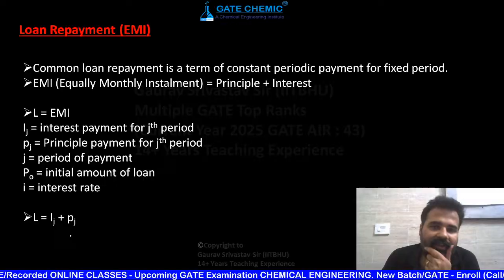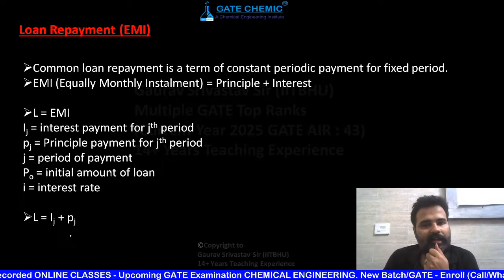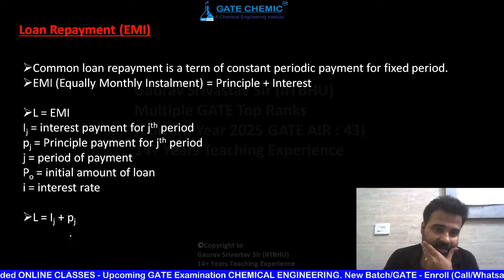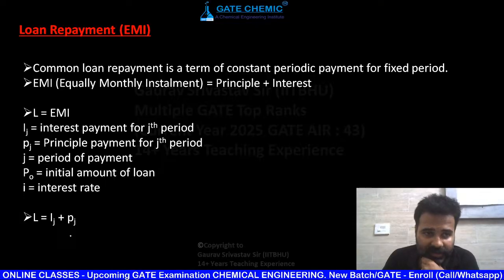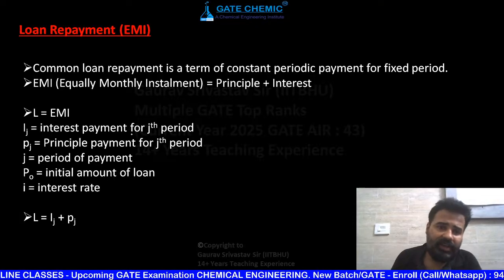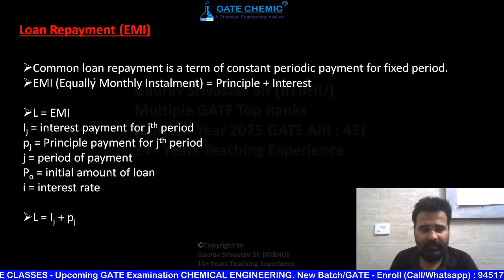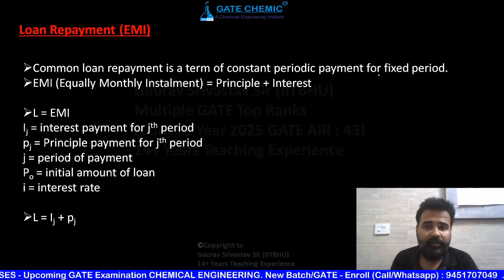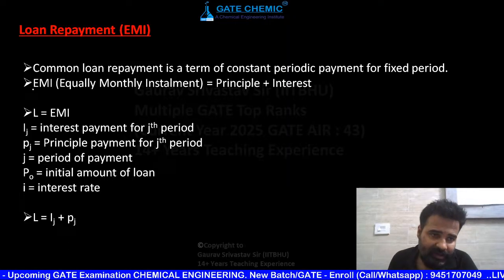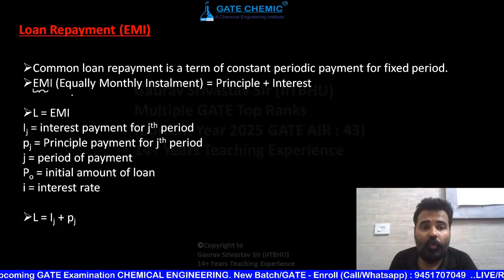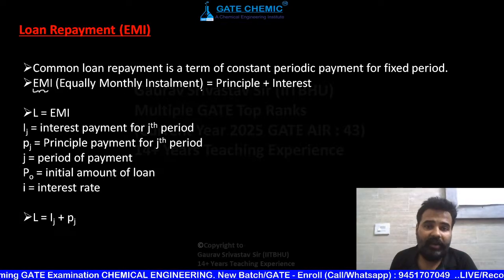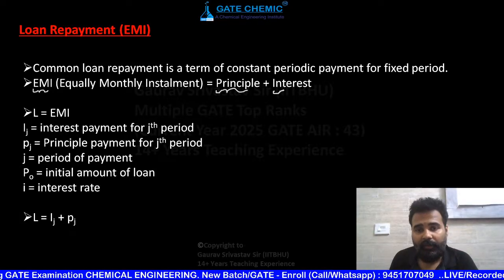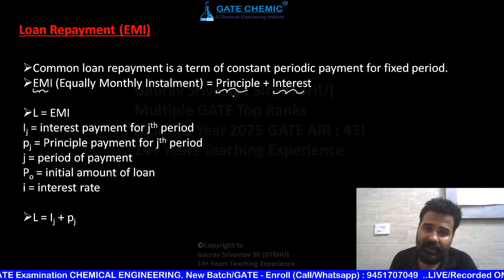Generally the numericals they can ask, chances are less, but the formula can be asked, because in one PSU they asked. Okay, formula पूछ सकता है और हो सकता है कि numerical भी पूछ दे. So common loan repayment is a term of constant periodic payment for a fixed period. This is EMI. EMI means equally monthly installment, in which principal plus interest is there.